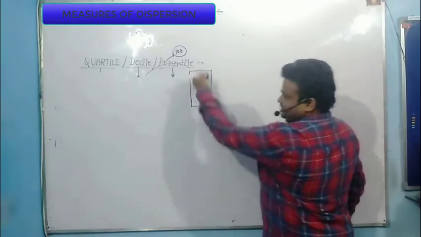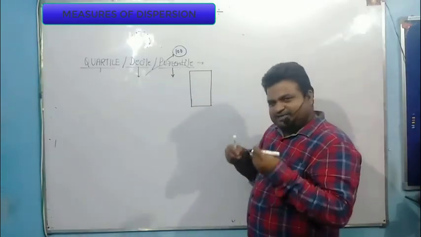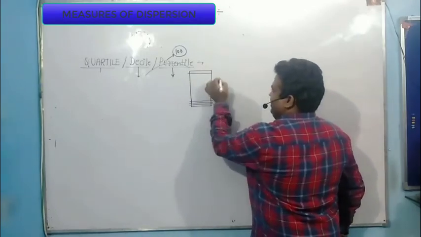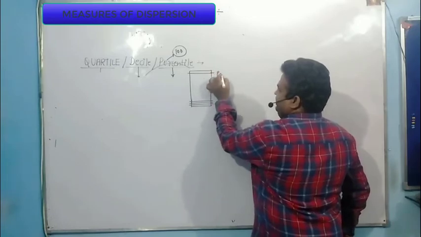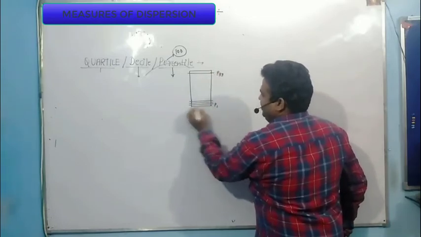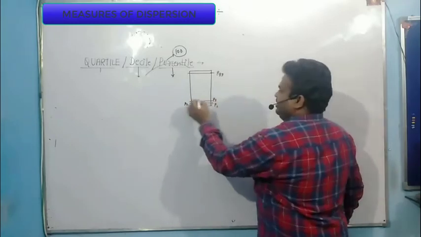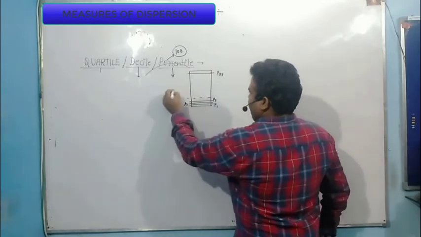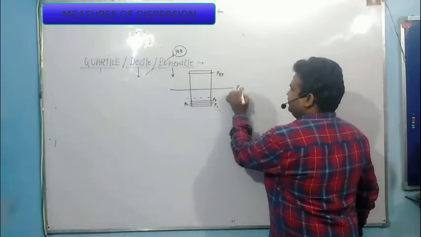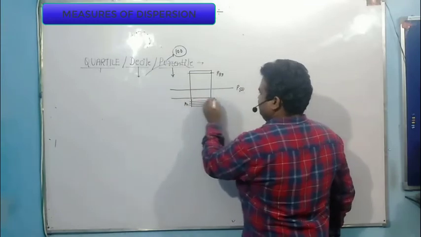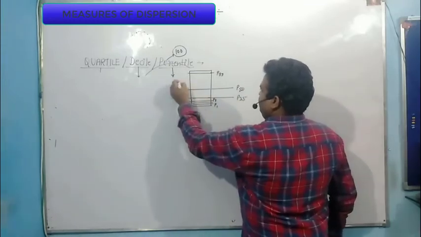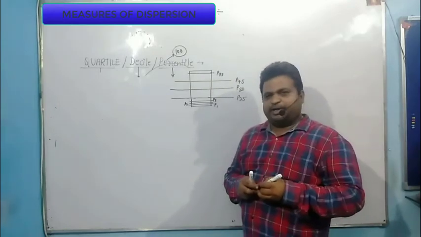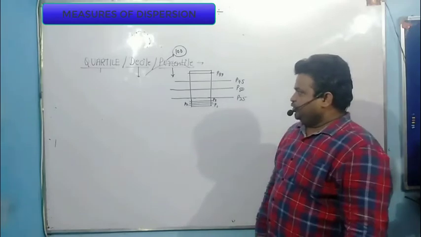Since this graph is very small, I am just giving you an idea. I simply cut 1, 2, 3 like this up to 99. So this is P99. This is percentile 1, this is percentile 2, this is percentile 3. Likewise you can calculate, but I give a few important terms here: P50, and P25 and P75. Very important. Why is it important? Later on you will understand this.